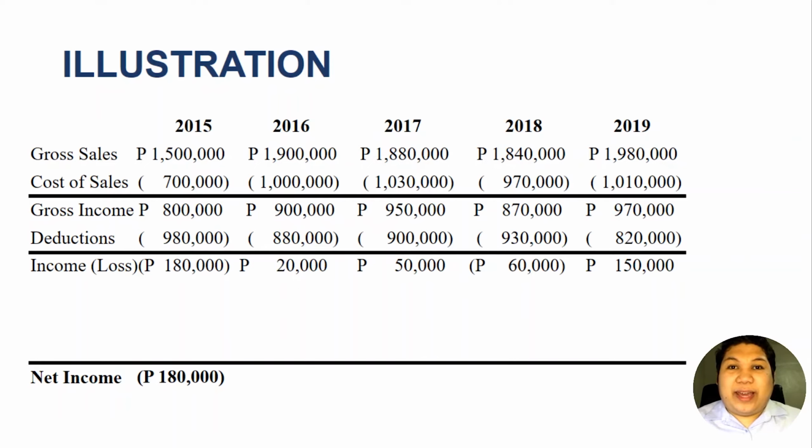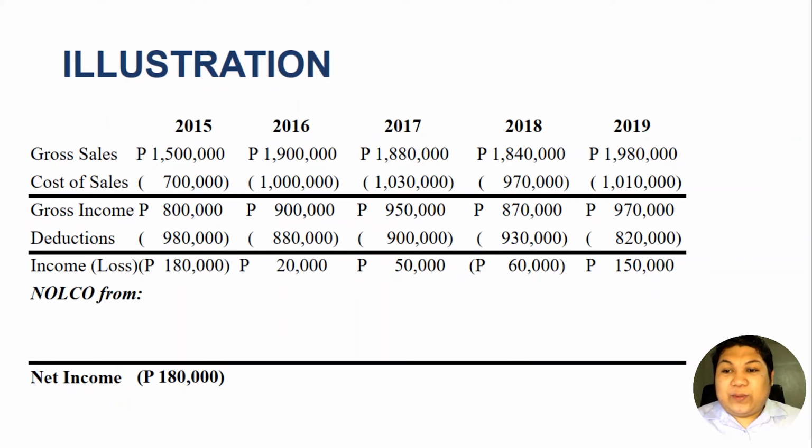By the way, when claiming NOLCO or when carrying over net operating loss, we will follow the first in, first out. So if the loss is sustained in 2015, this will be the first loss to be carried forward. If there are 2 losses, let's say for example 2015 and 2016, we will first deduct the 2015 until such time it will be fully absorbed. Next 2016 and so on.